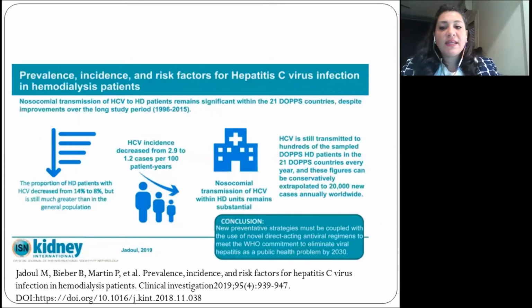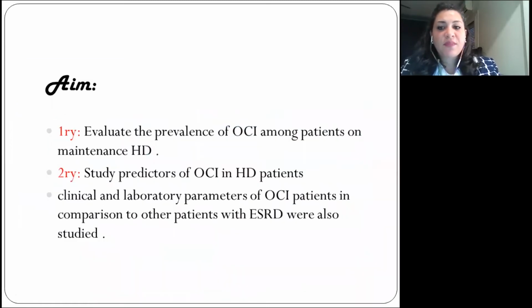It is well known that hemodialysis patients have an increased risk of infection with chronic hepatitis C due to nosocomial infection, vascular access, and recurrent blood transfusion. So in our study, we aim to evaluate the prevalence of occult hepatitis C among patients on maintenance hemodialysis.